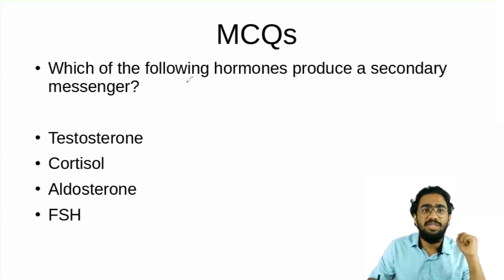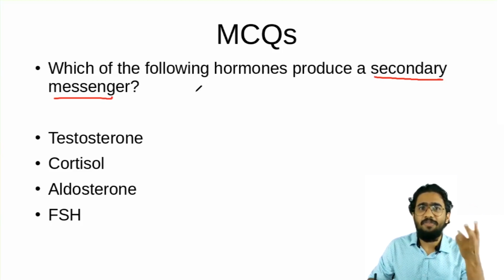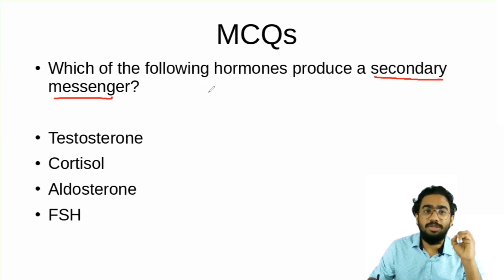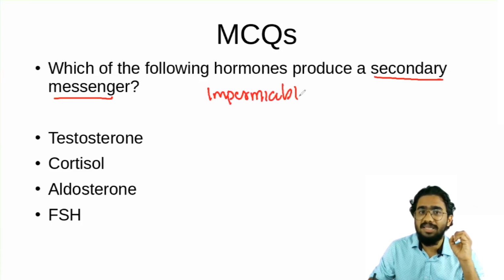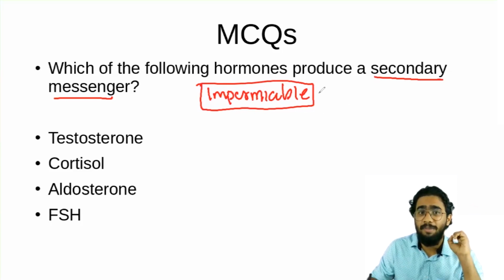Okay. So the question asks, which among the following hormones produces a secondary messenger? So you know that in order to produce a secondary messenger, which type of hormone is it? Water soluble or lipid soluble? Or I'll ask it like this: membrane permeable or membrane impermeable hormone, which will be producing a secondary messenger? You must know it will be a membrane impermeable hormone. So it cannot enter the cell, so it will produce a secondary messenger inside. It will be membrane impermeable, so it must be a water soluble molecule here.